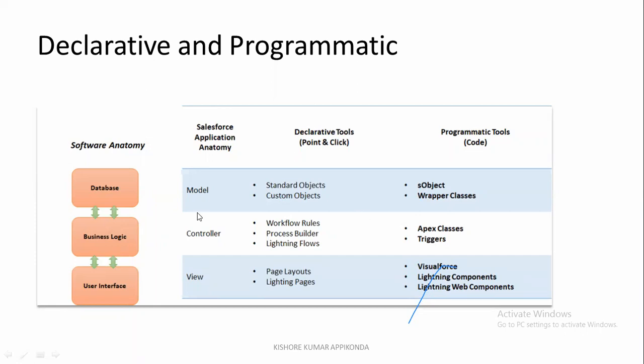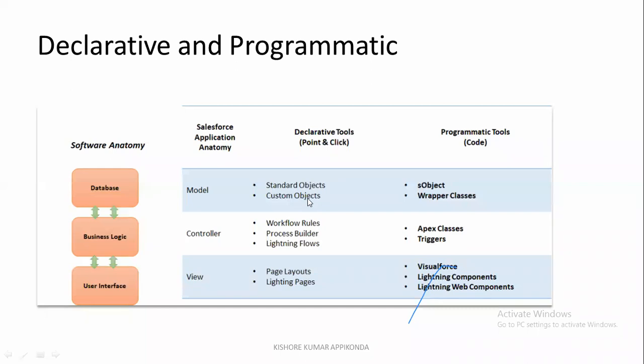Clear? Now we have already seen that Salesforce has an MVC type of architecture. M comes under model, C comes under controller, and view comes under user interface, the viewing of the particular data. If we take the model from a declarative perspective, you will see standard objects and custom objects.